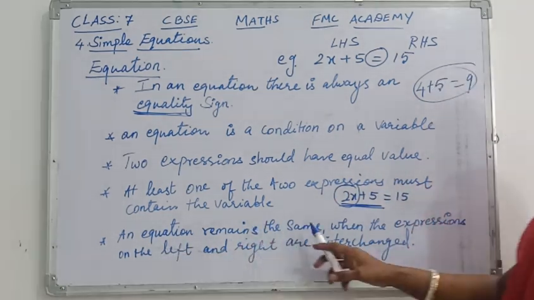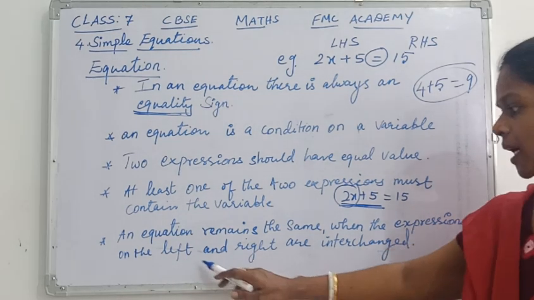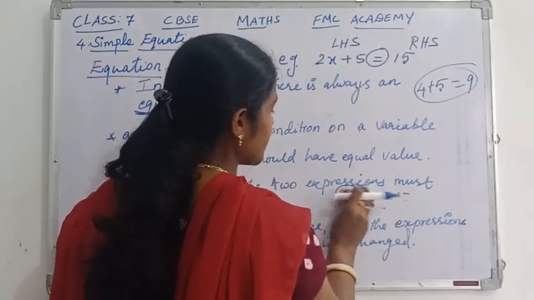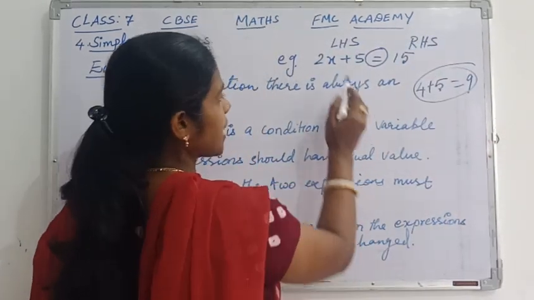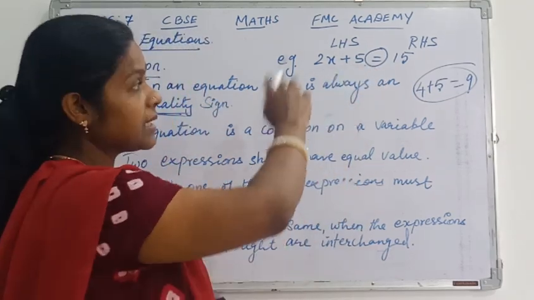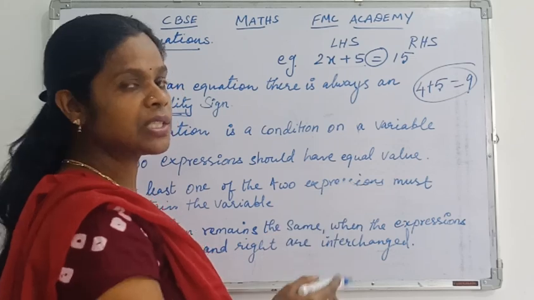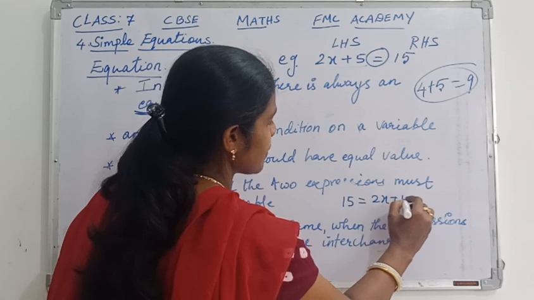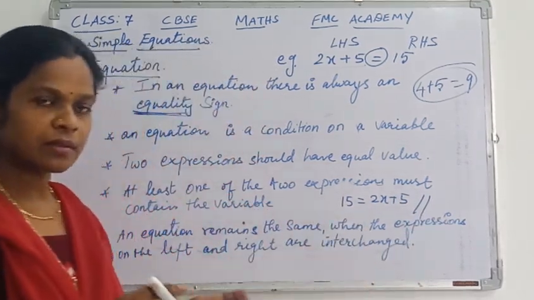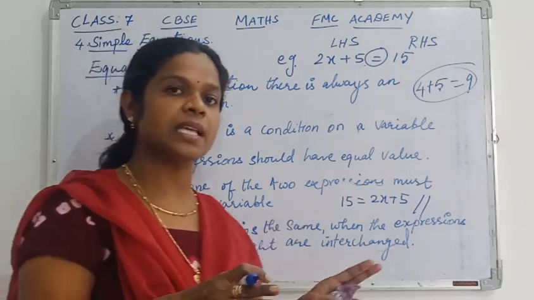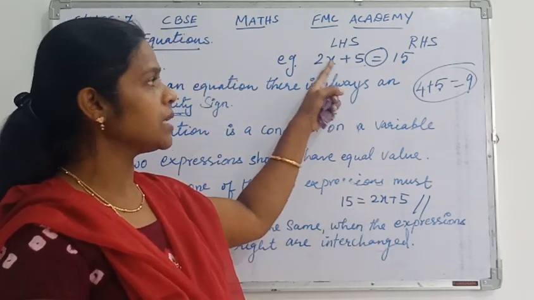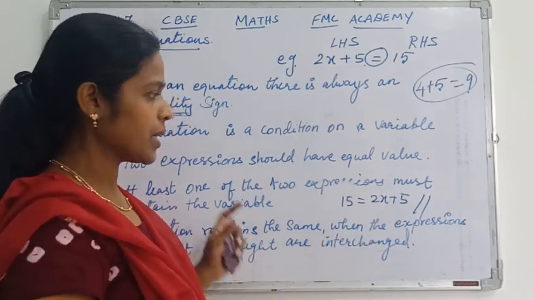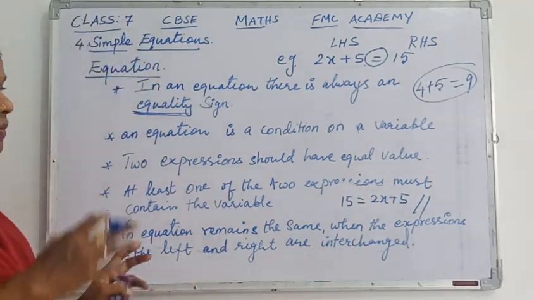Then an equation remains the same when the expressions on the left and right sides are interchanged. So the meaning is what, suppose here 2x plus 5 is equal to 15 we have written. So in this example which we have taken, this is the LHS left hand side and 15 is the RHS. Suppose you can interchange now. I can write it like this way, 15 is equal to 2x plus 5. So when I interchange this one, the value of the equation does not change. It remains the same only. Whatever you are going to get the value here, the same you will be having over here. So that is also one of the very, very important points. Okay, I think all these points are very clear to everybody.